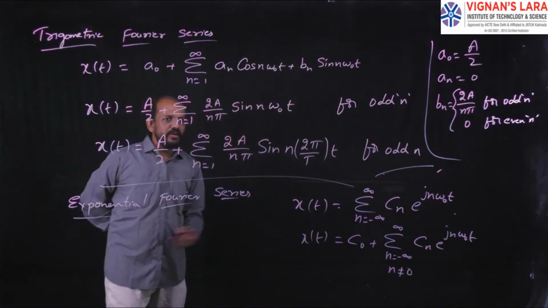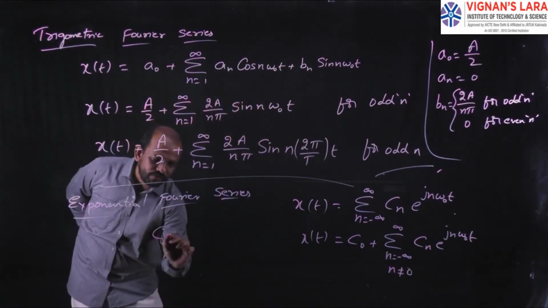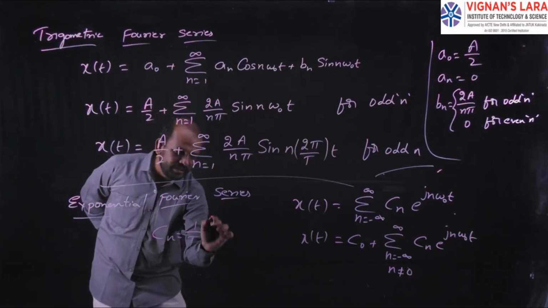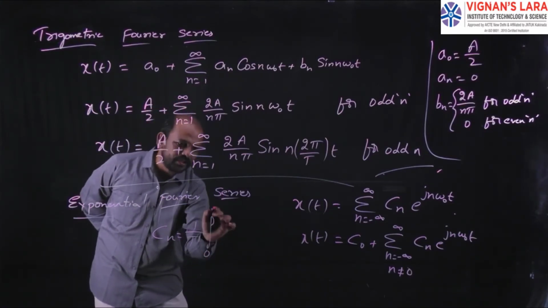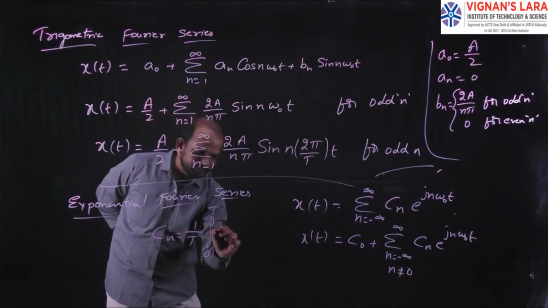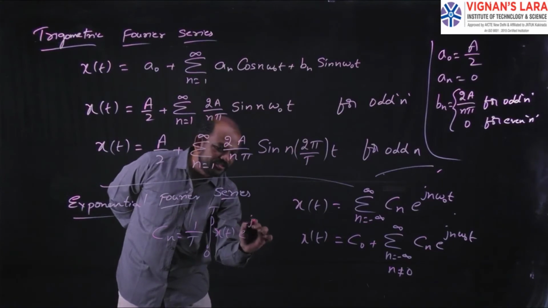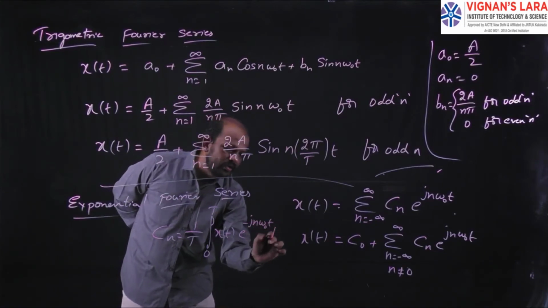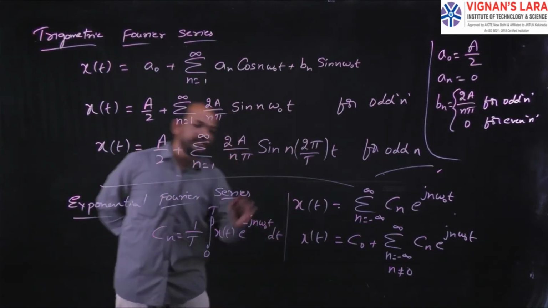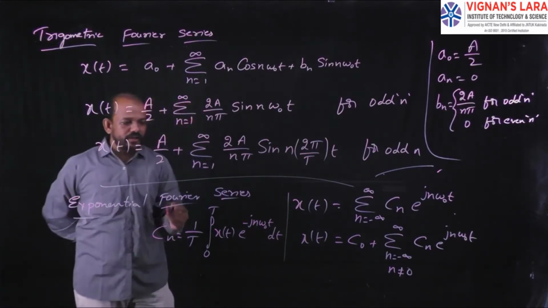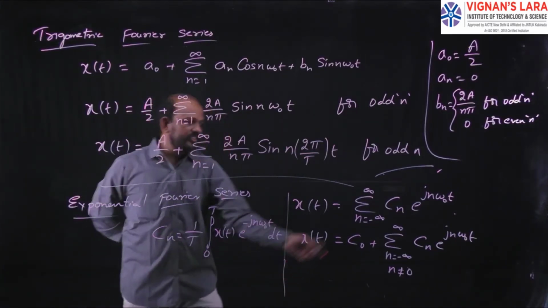I know the formula for Cn. We all know the formula for Cn. Cn equal to 1 by T integral, here for this formula the limits are 0 to T, x of t into e power minus j n omega naught t dt. So this is the formula for Cn.